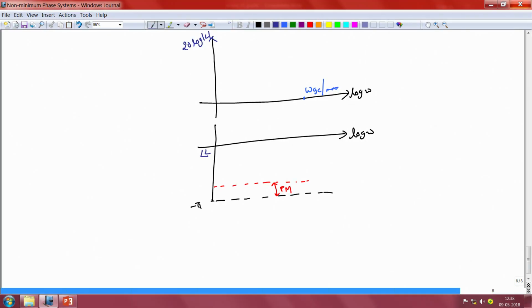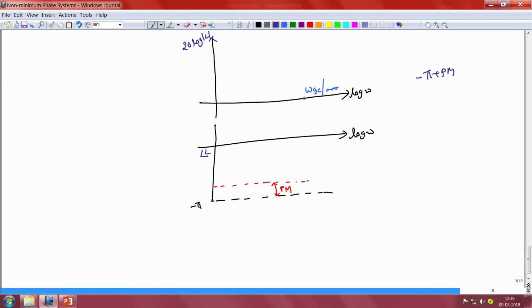So now let us return to the Bode plot of our non-minimum phase loop gain, and in this Bode plot I have indicated the maximum possible gain crossover frequency along the frequency axis, and in the interest of stability let us assume that the maximum permissible phase lag for the non-minimum phase loop gain for frequencies below omega Gc max is given by minus pi plus Pm, or in other words the phase lag should be such that the difference between the phase lag and minus pi should always be greater than or equal to a specified phase margin Pm for all frequencies below omega Gc max.